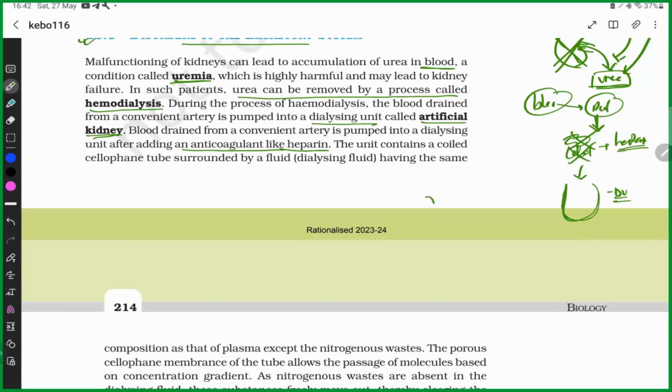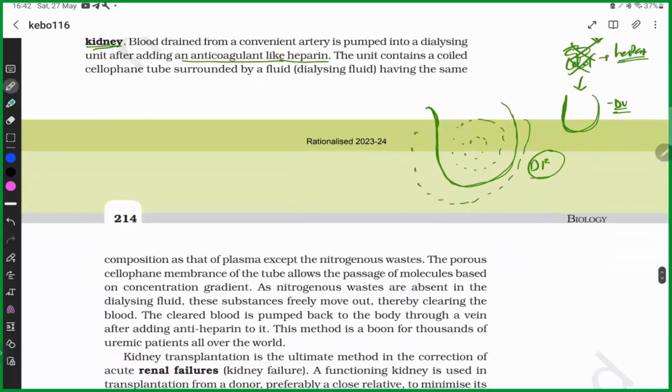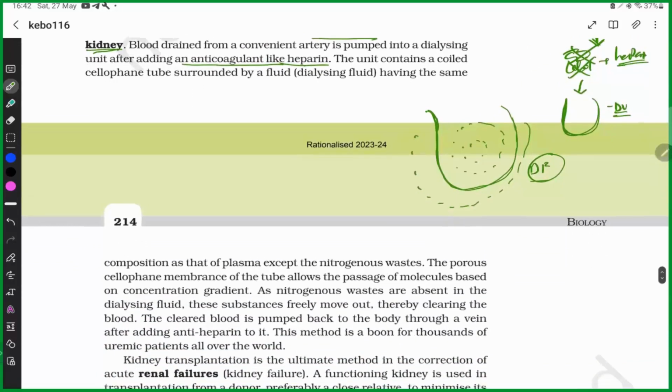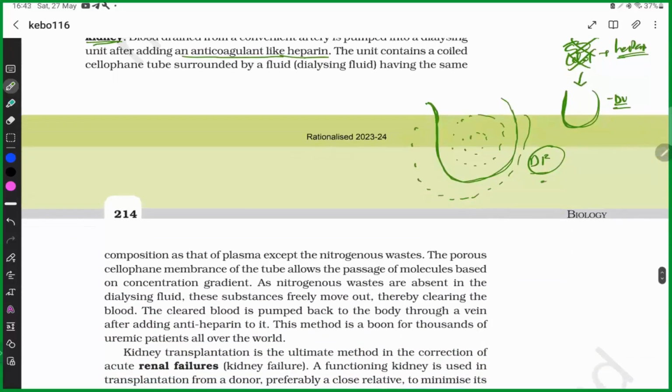In this dialyzing unit, it is surrounded by a fluid. This is known as dialyzing fluid. This dialyzing fluid contains the same constituents as the plasma, but there is no nitrogenous waste product like urea.